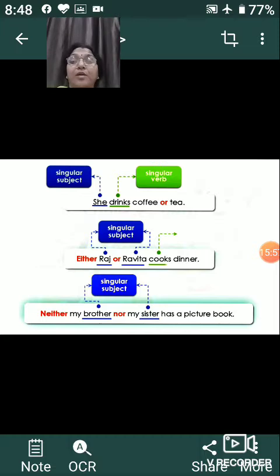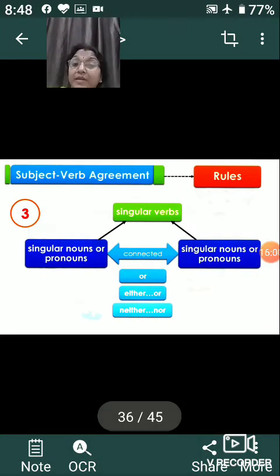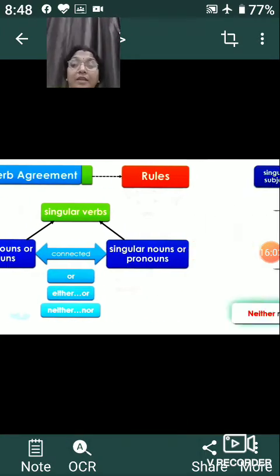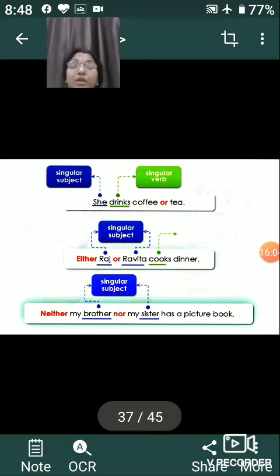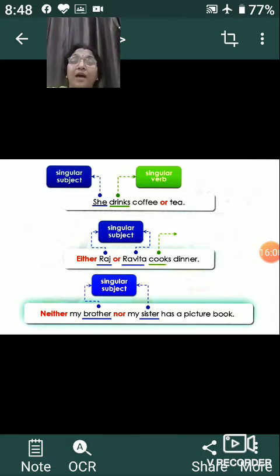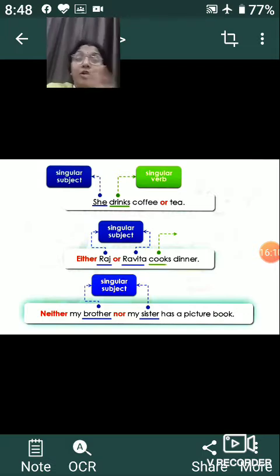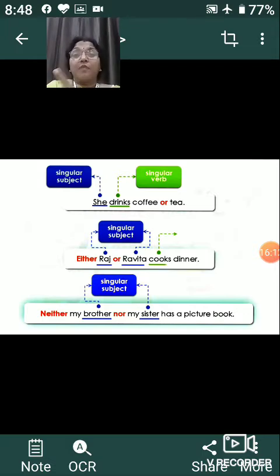Now, as rule number 3 suggests, if it is connected with either-or, neither-nor, then what shall we do? So, either Raj or Ravita. Here we are talking not about both persons, we are talking about either one. As our subject is singular, the verb should always be singular. That is rule number 1. So it will be cooks. Either Raj or Ravita cooks food.